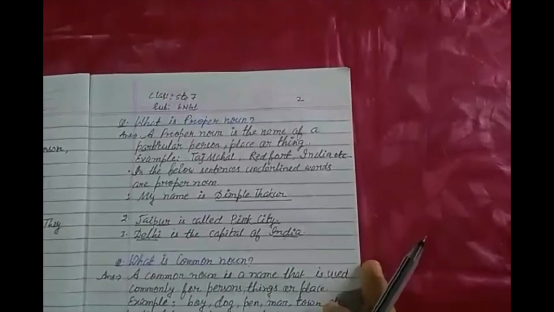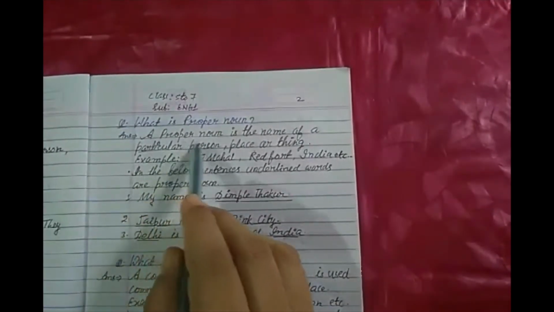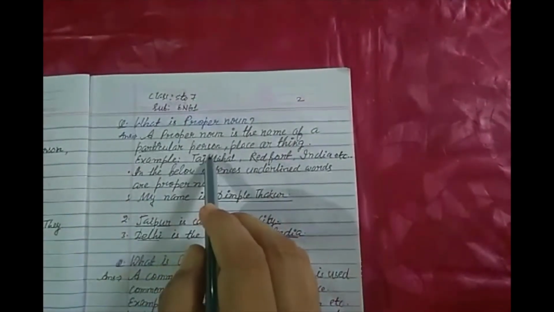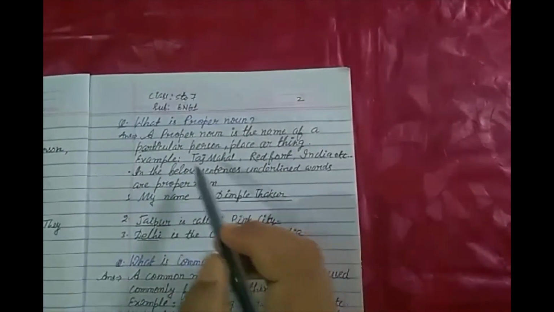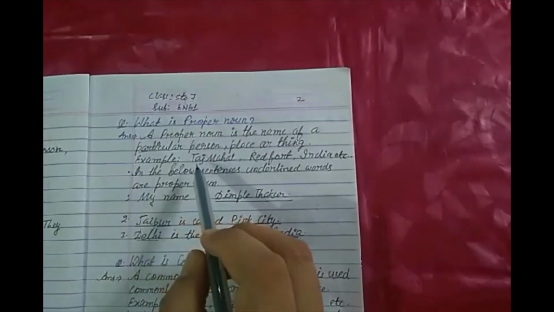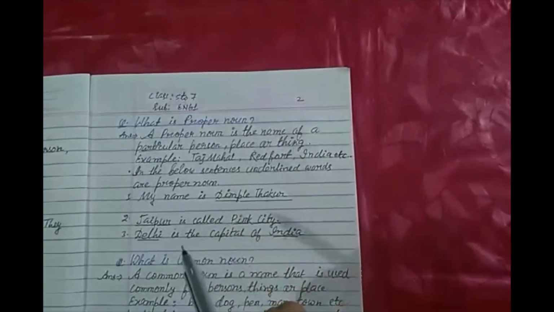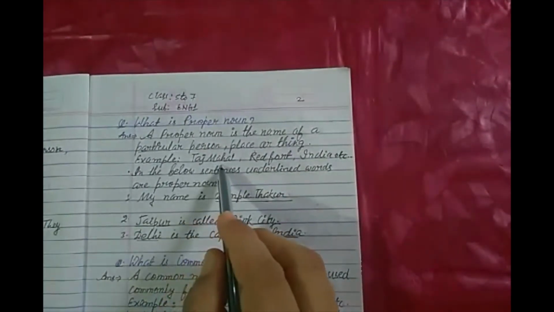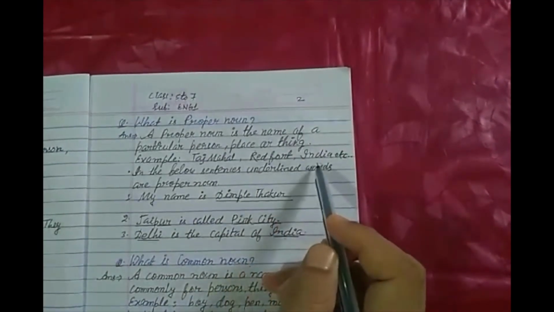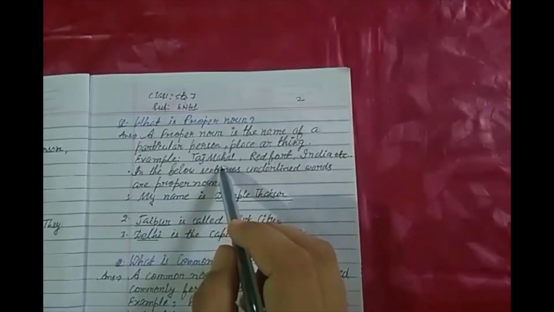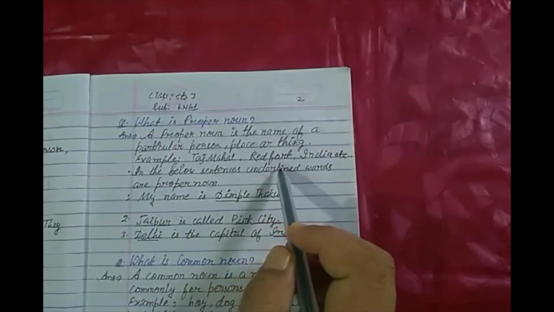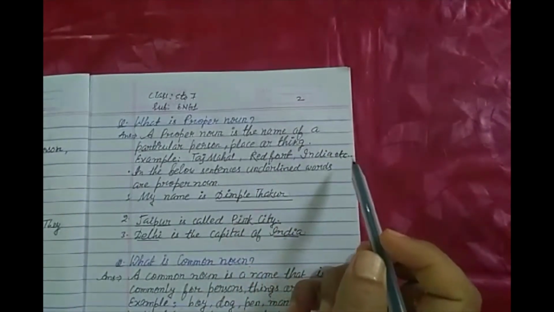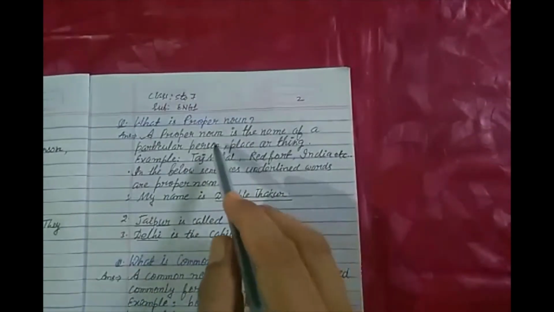The first one is proper noun. So what is proper noun? A proper noun is the name of a particular person, place or thing. Here you have to understand the word particular. The person, place or thing must be particular, special. Example: the Taj Mahal, Red Fort, India, etc. Here you can see the Taj Mahal is very particular and special. Red Fort is also special. India, our country, is special. So all these words are proper noun.